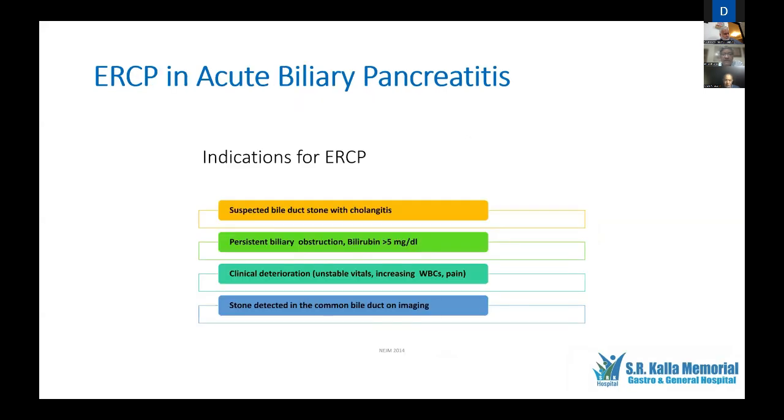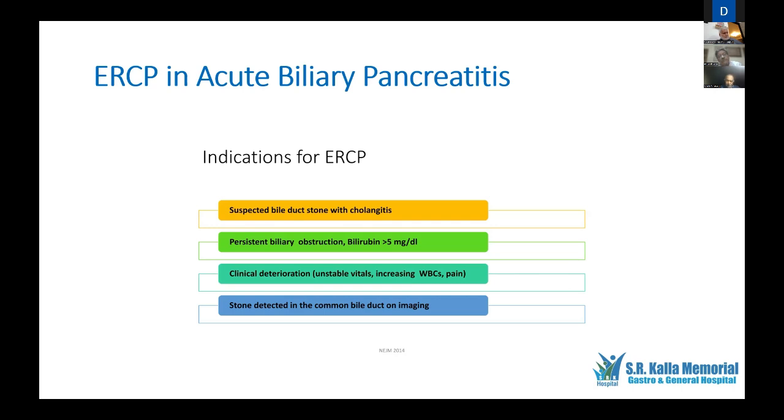Now, what happens when you get a patient of acute biliary pancreatitis? Not all acute biliary pancreatitis will undergo an ERCP. So we need to know which patients are eligible for taking advantage of this therapeutic procedure. Those patients who have cholangitis, who have bilirubin more than 5 milligrams, who have clinical deterioration, along with a stone detected in the common bile duct on imaging, which can be ultrasound or MRCP, are the patients who would probably benefit from ERCP.